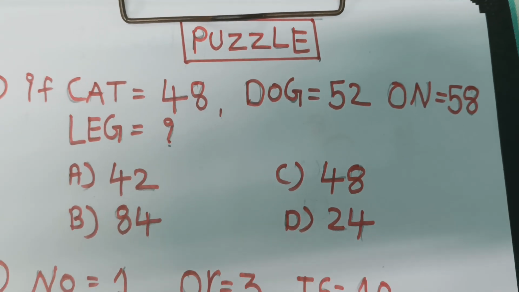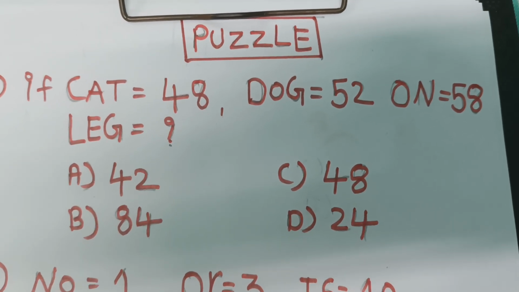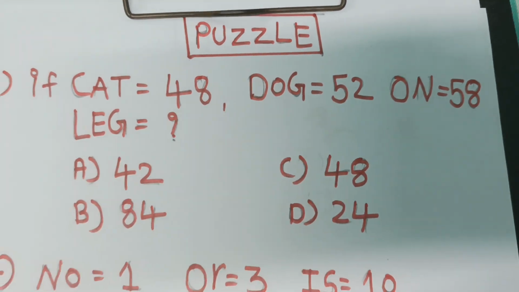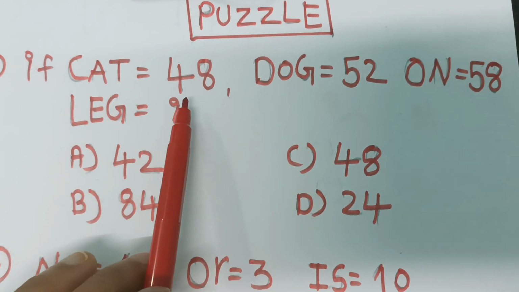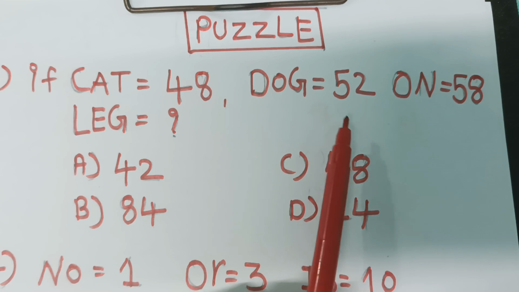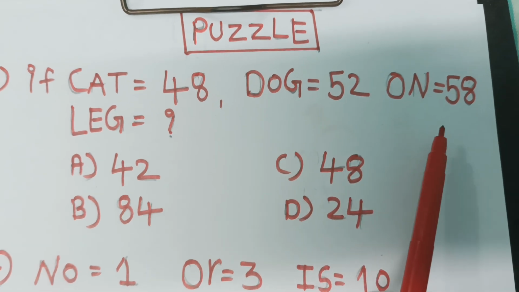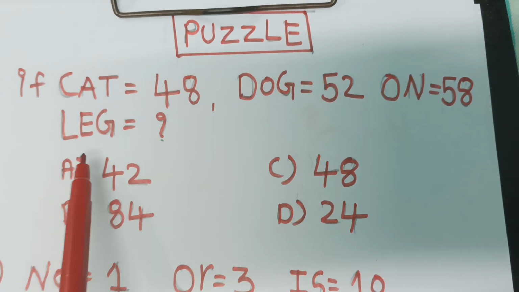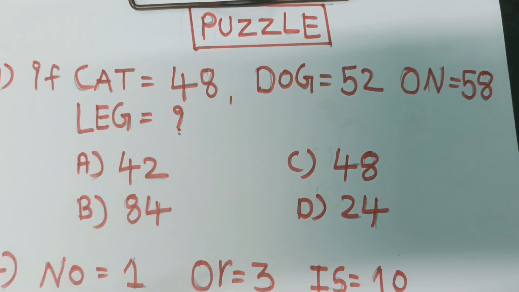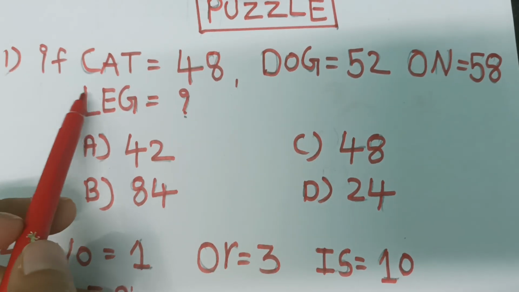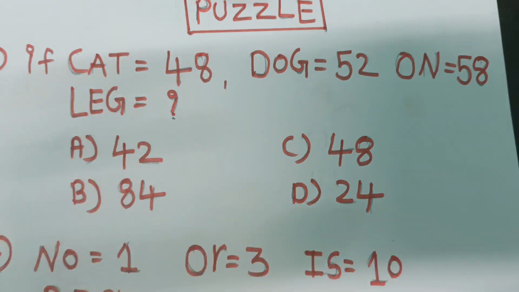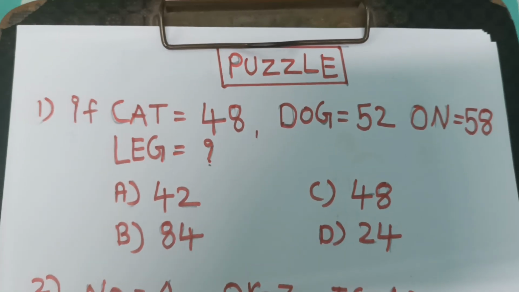Viewers and students, what is the answer of this alphabetical puzzle? See, what is the first question? If CAT is equal to 48, DOG is equal to 52, ON is equal to 58, then what is the answer of LEG? See here, if we see alphabetical order, A is 1.